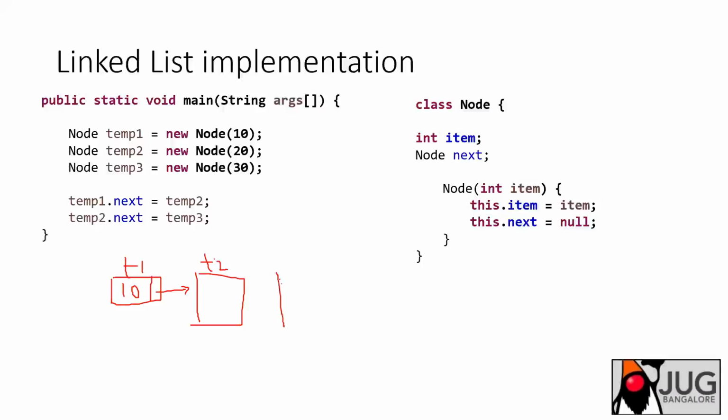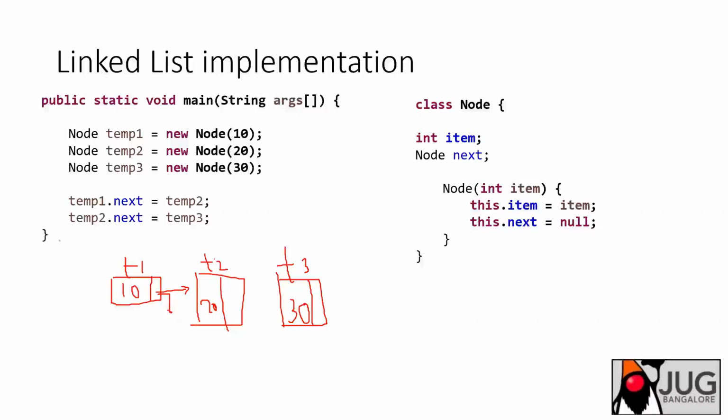My handwriting is horribly wrong, and using a mouse it will be too difficult. So I will say temp1 is 10, temp2 is 20, and temp3 is 30. Once I have created them, if you have seen the constructor, all the nodes are pointing to null values. All 3 are pointing to null.